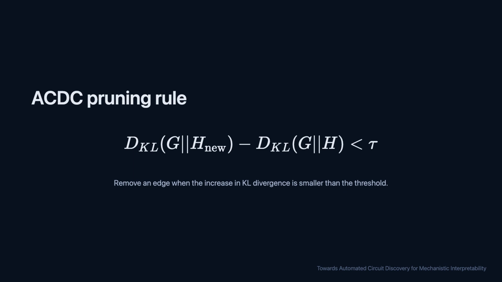ACDC turns that idea into a search procedure. It starts with the full computational graph, then works backward from the output toward the input. At each node, it tries temporarily removing each incoming edge. The equation on screen says, if removing the edge increases the mismatch between the original model and the patched subgraph by less than a chosen threshold, the edge is deleted permanently. The threshold controls the trade-off between sparsity and faithfulness.